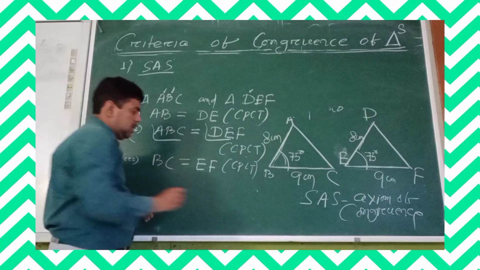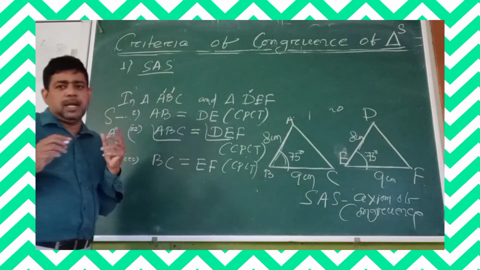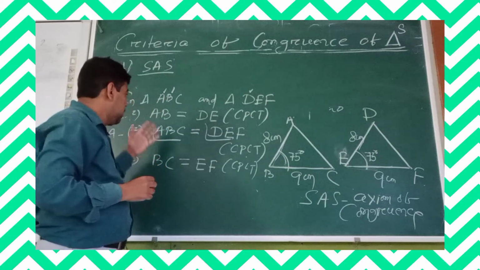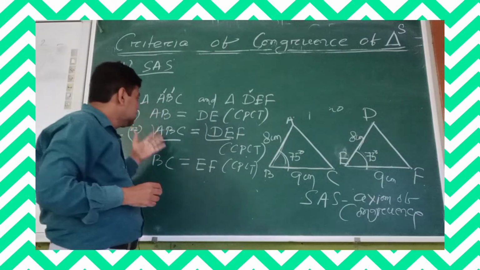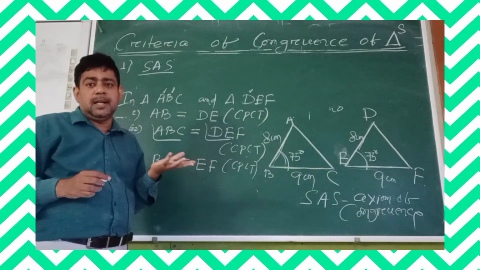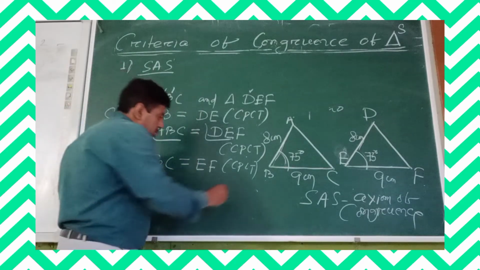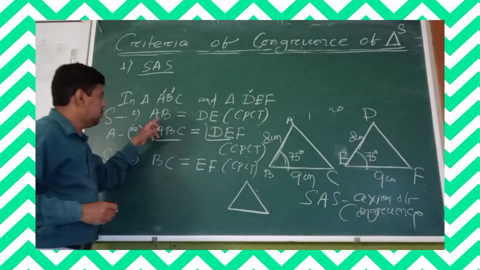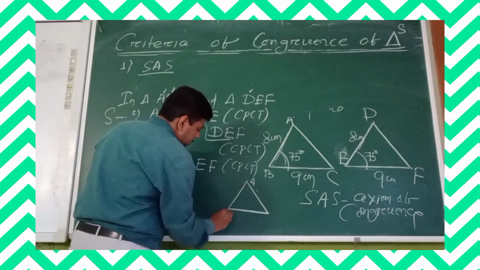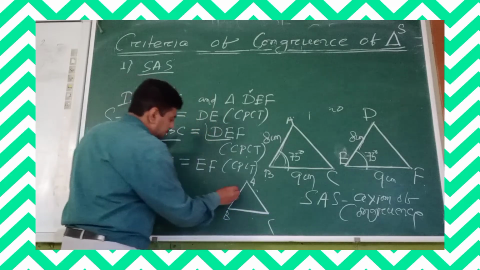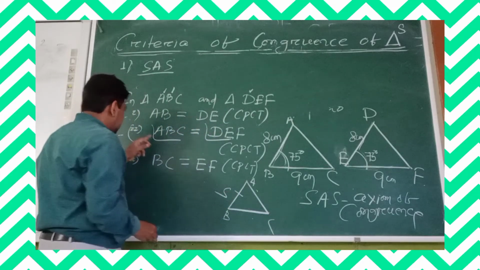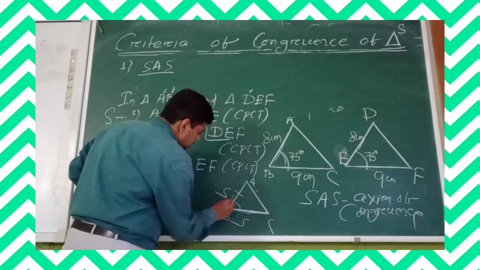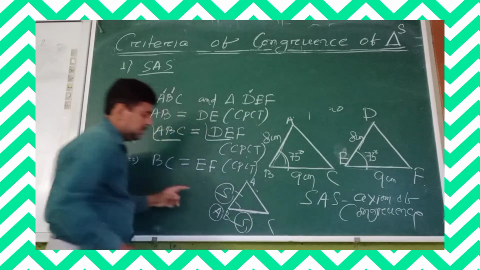Another tip, students: to understand which criteria applies can be a confusion for you. That is why, whenever you are observing which criteria the triangles can be congruent under, you can make a small diagram. First of all, you can give the name, ABC, the first triangle name. You see AB side, this is the side, this is the angle, angle ABC means angle. Then BC side is the side, so side, angle, side criteria.